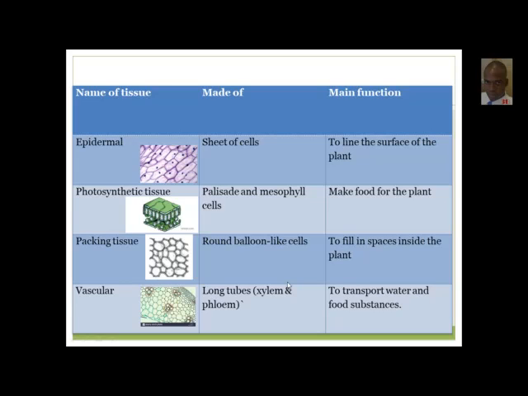No empty spaces there. Vascular tissue, as we said last time, is a combination of both xylem and phloem, and their role is to transport the water and minerals and food substances around the plant.